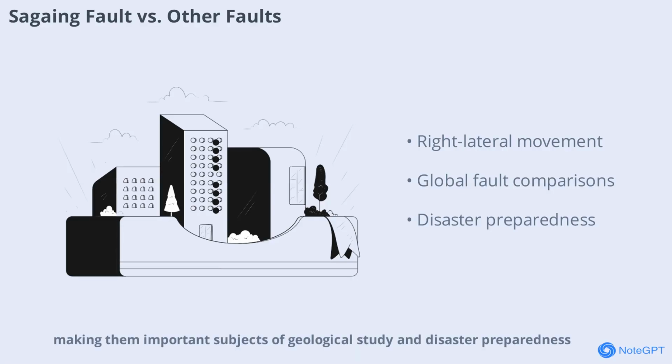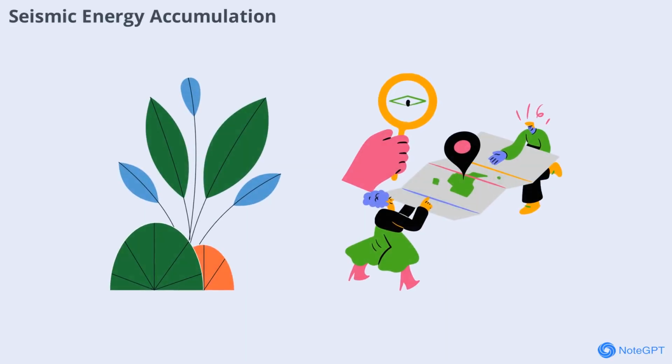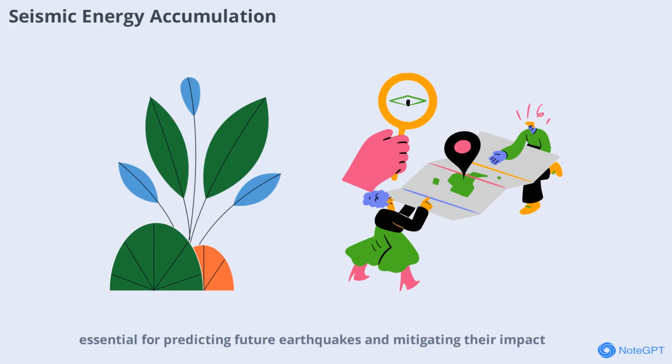Over time, seismic energy accumulates along the Sagaing Fault due to the constant movement of tectonic plates. When this energy is finally released, it can cause significant ground ruptures and widespread damage. The 2025 earthquake is a recent example, but similar events have occurred throughout history. Understanding how and why this energy builds up is essential for predicting future earthquakes and mitigating their impact.